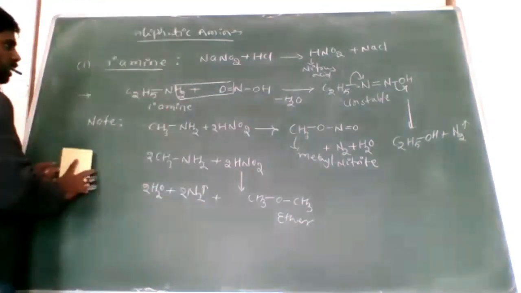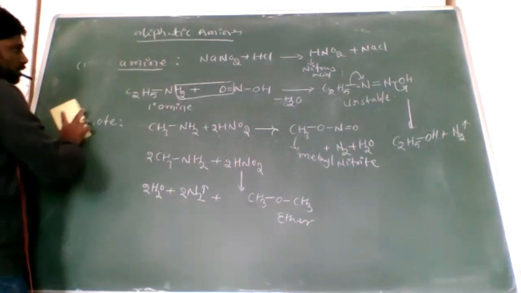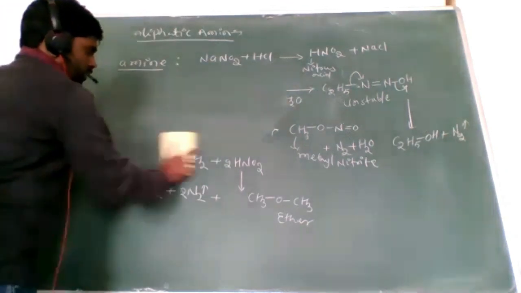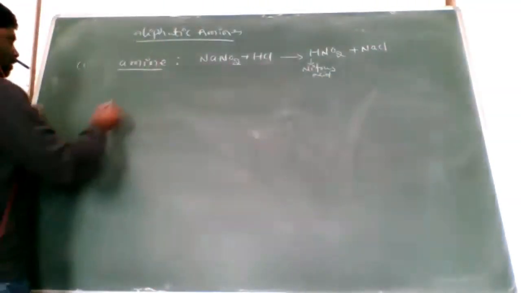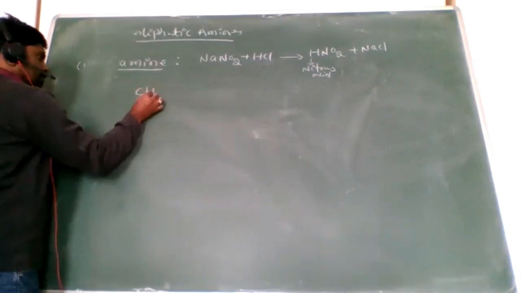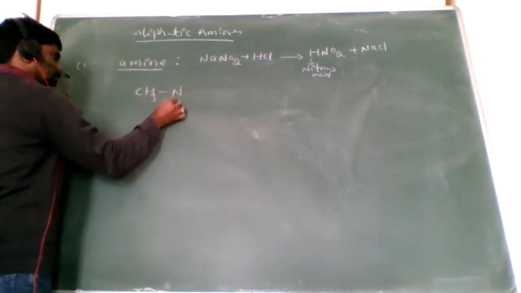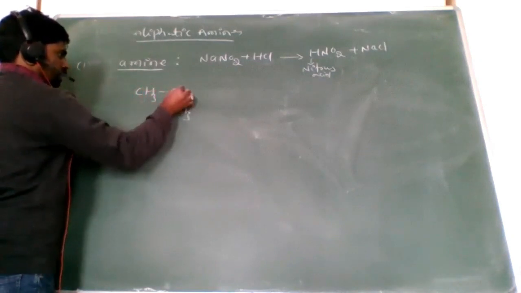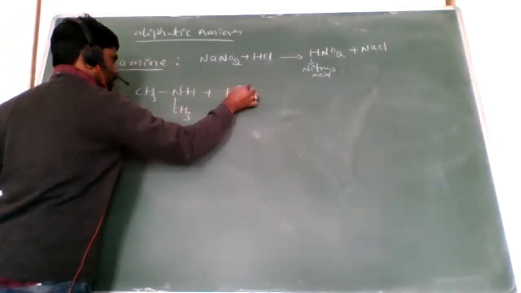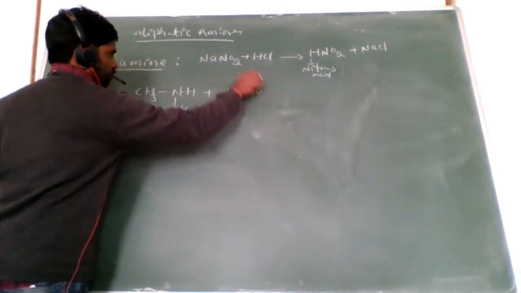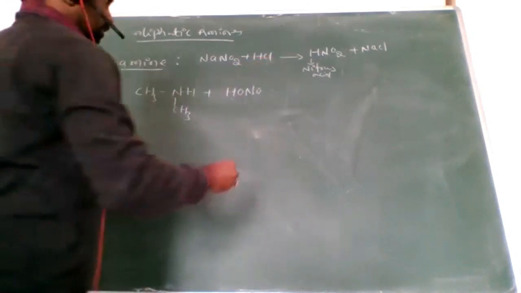Next, I go to the separation of secondary amine. Clear? Look at here, CH3-NH-CH3. Here I write, take the nitrous acid and do that reaction.